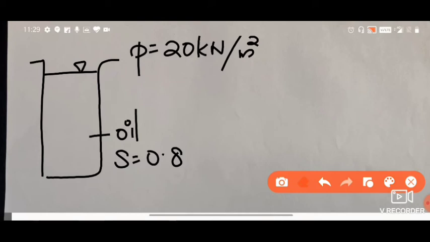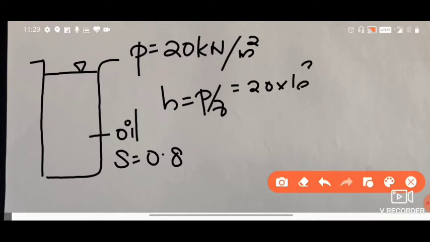H is equal to P by gamma. Pressure is nothing but 20 into 10 raised to 3, not kilonewton, it is Newton per meter square, divided by gamma. Earlier what we have used is water. So for water, gamma is equal to 9810. Here the specific gravity is given to be 0.8.